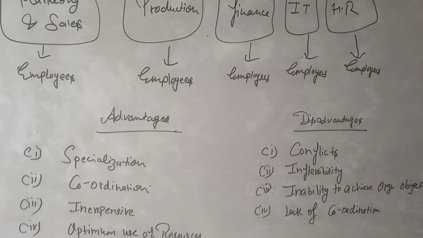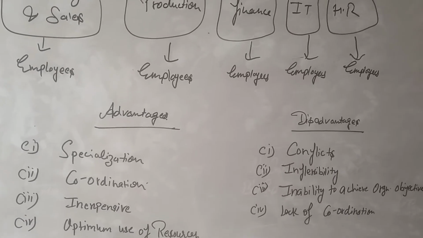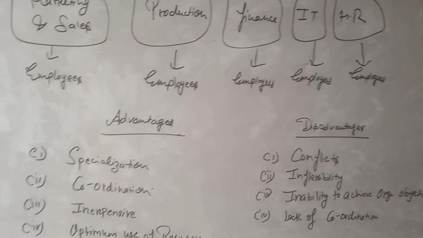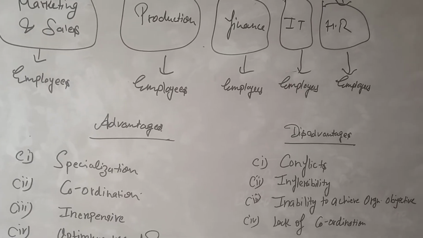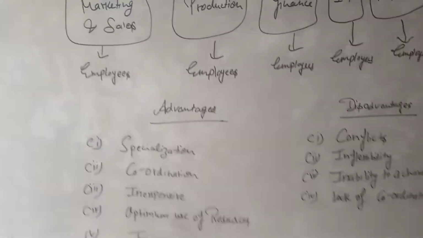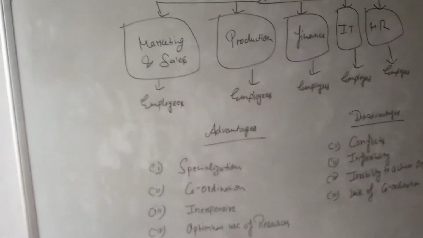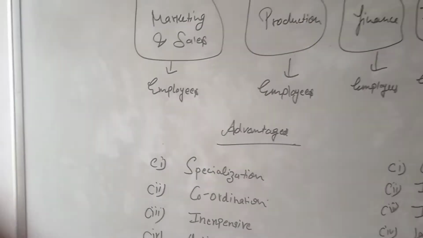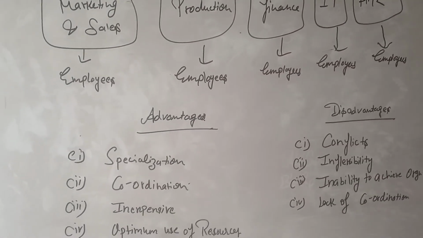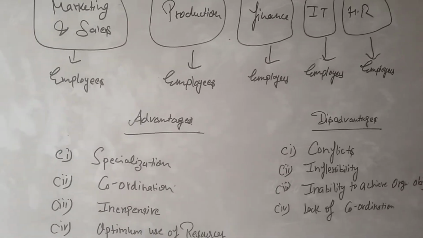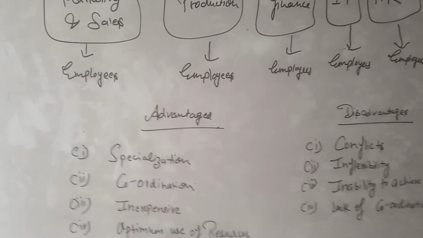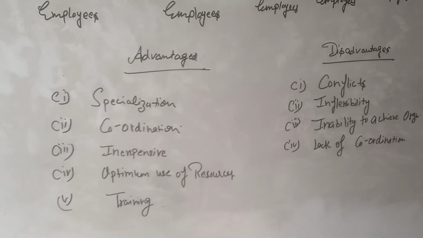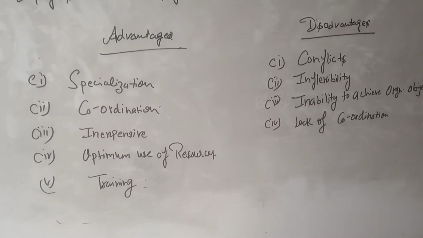The third one is inexpensive. Functional structure helps in avoiding duplication of work at minimum cost, because you can easily overview what a person is performing and whether there is any duplication of work. If there is duplication, then you can remove it, so it is an inexpensive process. Next one is optimum utilization of resources.